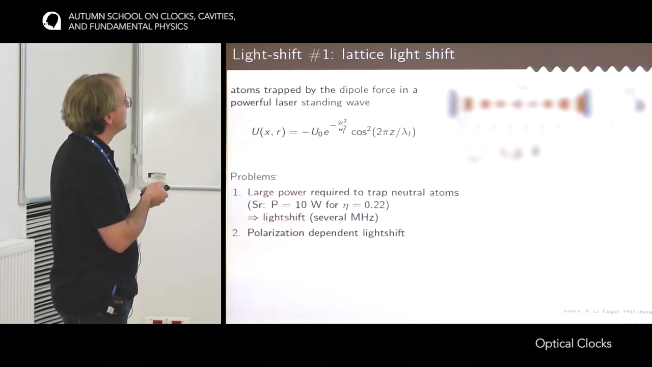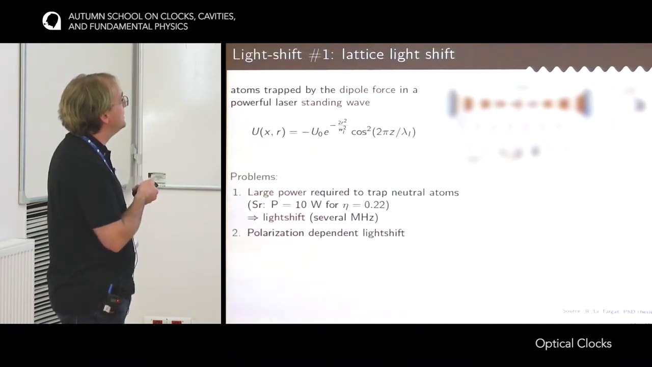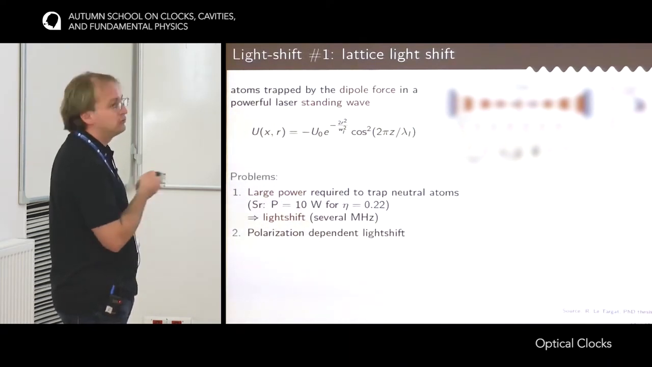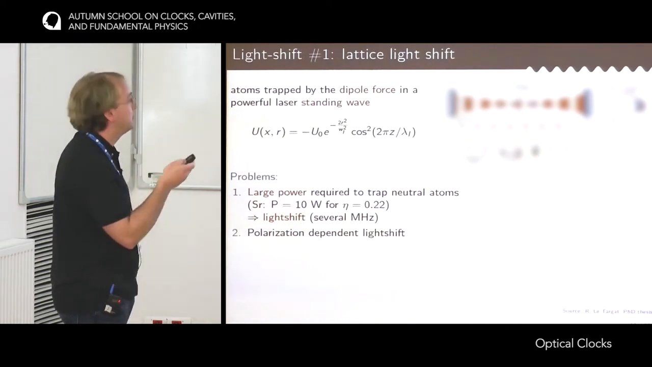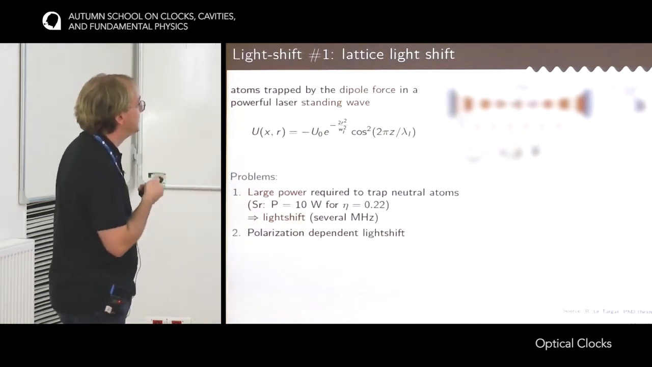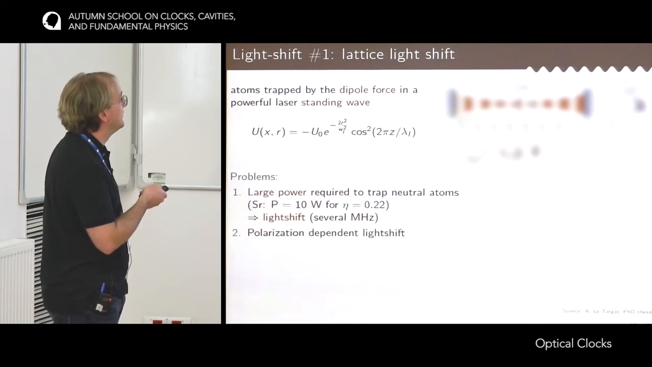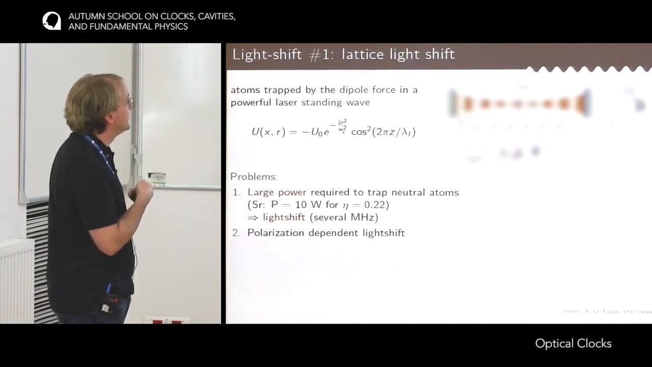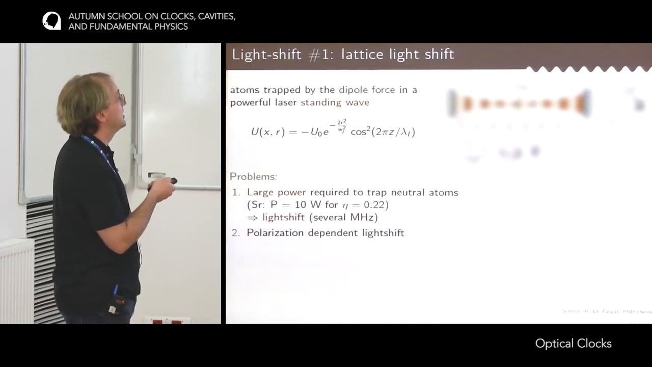The second difficulty is that this light shift may depend on the polarization of the trapping light itself. And so if the polarization of the light is fluctuating, then this light shift of several megahertz may change with time.